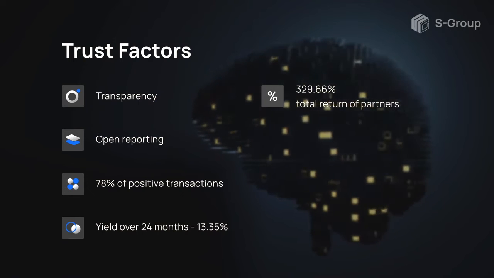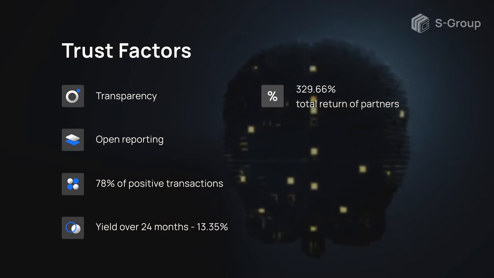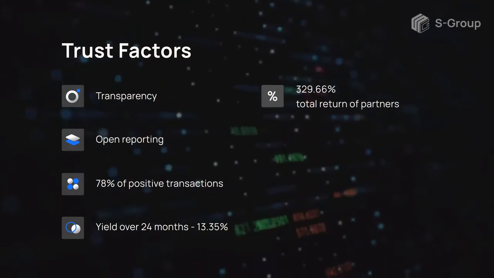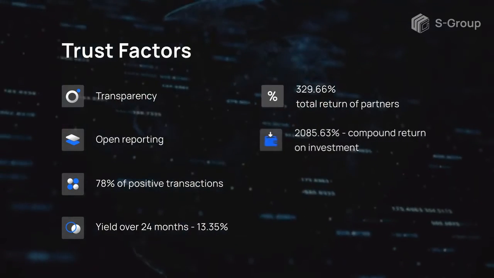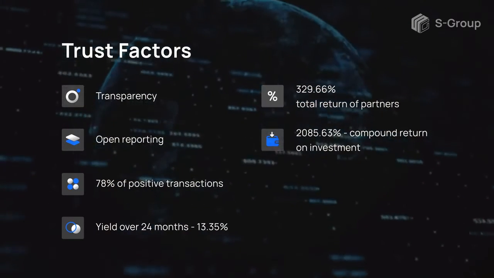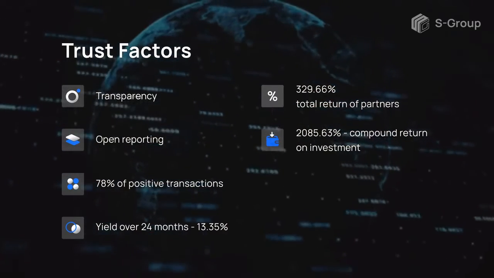Total income for the entire period of public pool operation as of the 4th of May 2021 amounted to 369% and 3,111 with the reinvestment of monthly income, 2,085% return on compound interest investment. Just as well, our partners named compound interest the eighth wonder of the world.